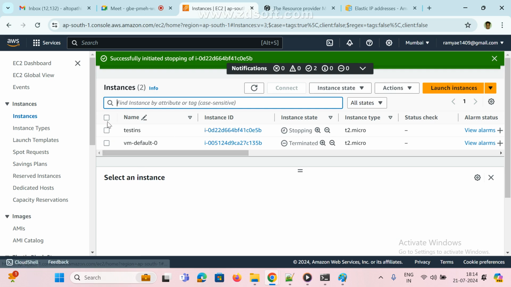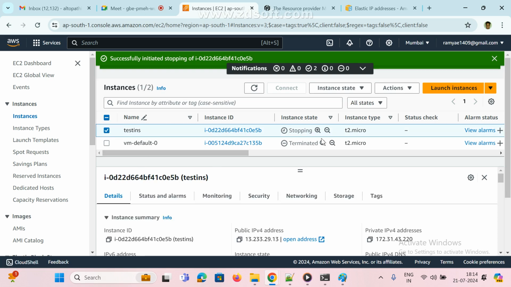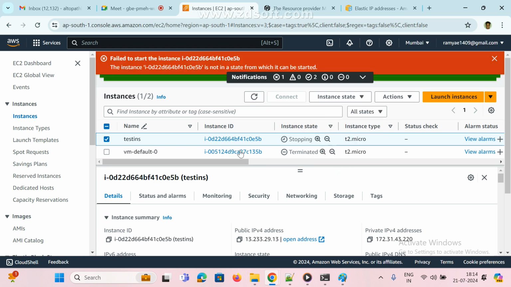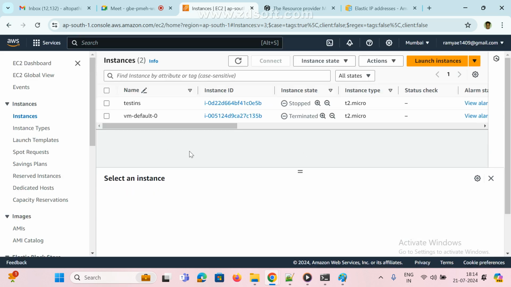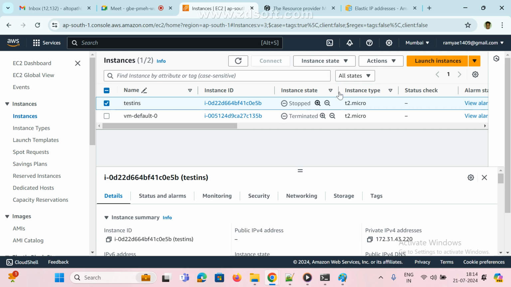Select the stopped instance, go to state and start the instance. Like your laptop: you shut down the laptop, again you switch it on. Now we will see how it works. Refresh it.